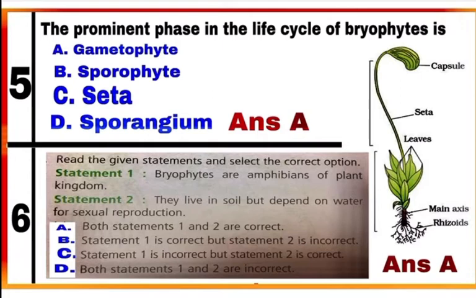Bryophytes are known as amphibians of plant kingdom because in their vegetative structure they are adapted to land but depend on water for sexual reproduction as the swimming habit is retained by sperms.